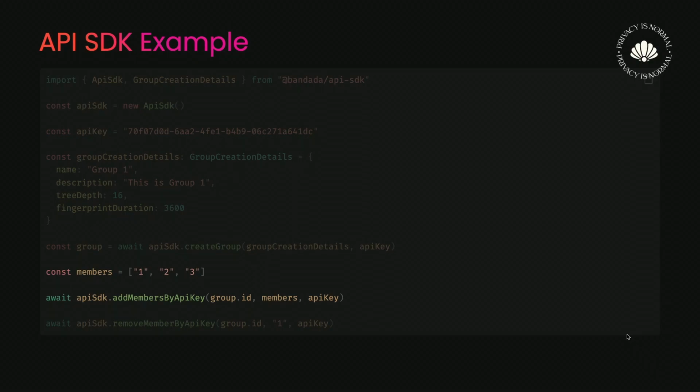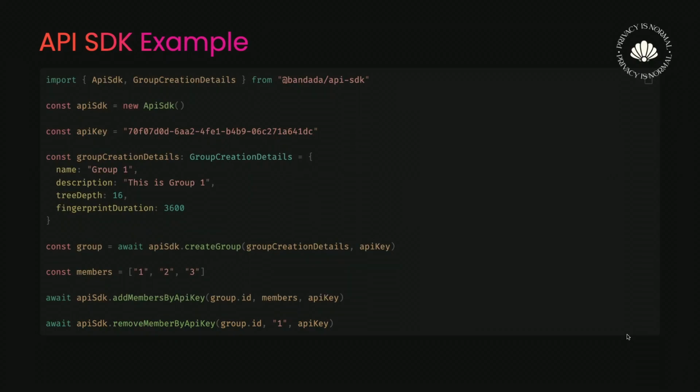Then if you want to add members, you can do it using an embed code or an API key. In this case, this function is using an API key. You just send the members, the group ID, and the API key, and that should be fine. After that, you can also remove members using the API key too. So that will be the way to do it. Just an example of code. In the demo app, there are more examples, and also in the documentation.